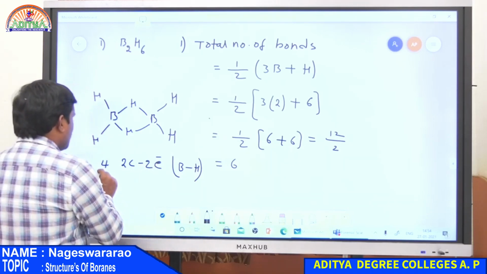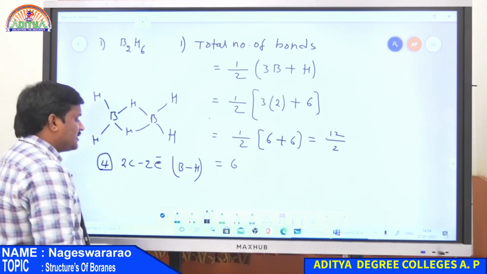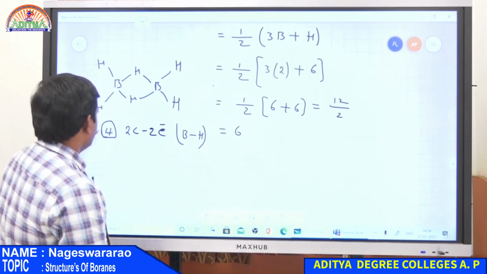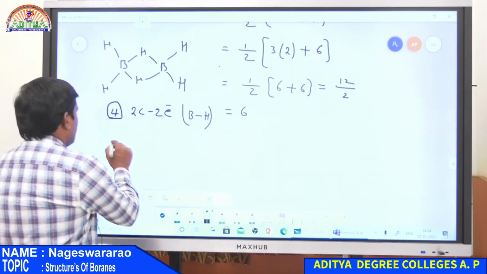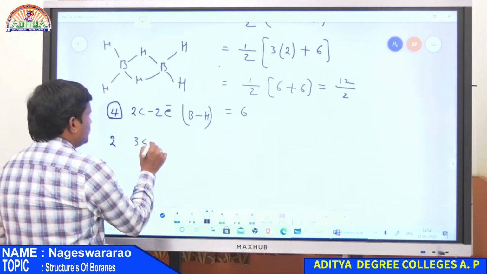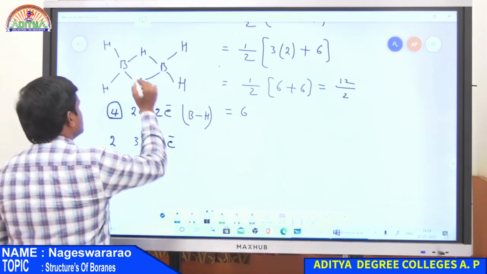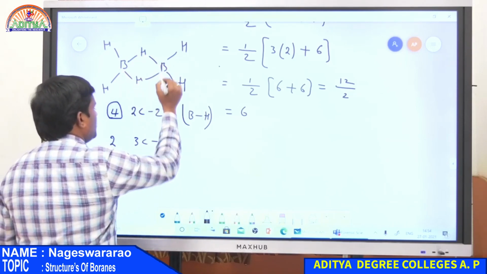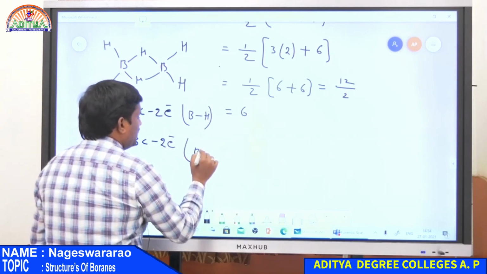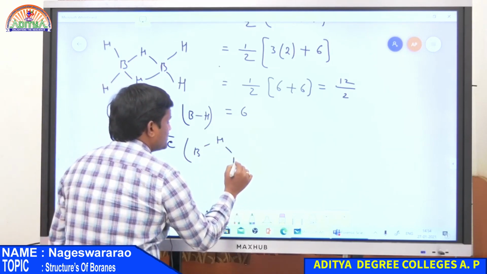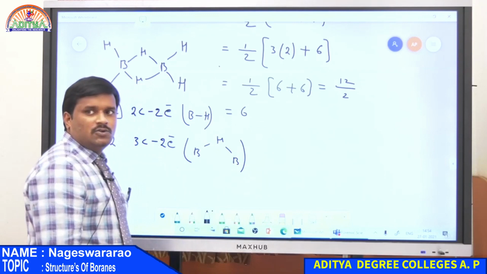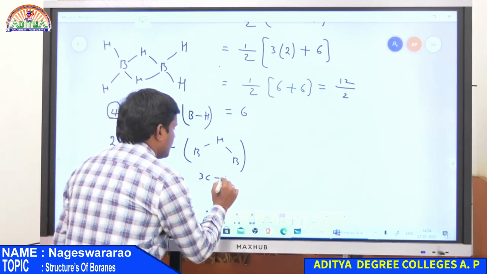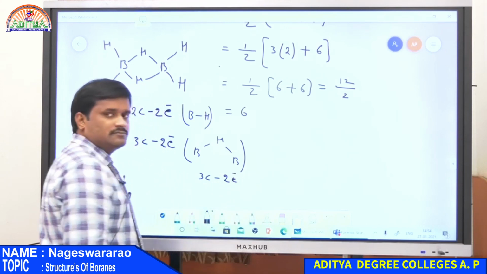So here there are 4 2-centered 2-electron bonds, and also there are 2 3-centered 2-electron bonds. So this is a B-H-B bond, and one more B-H-B. Therefore, B-H-B bond is a 3-centered 2-electron bond. These are 3 centers having 2 electrons only.